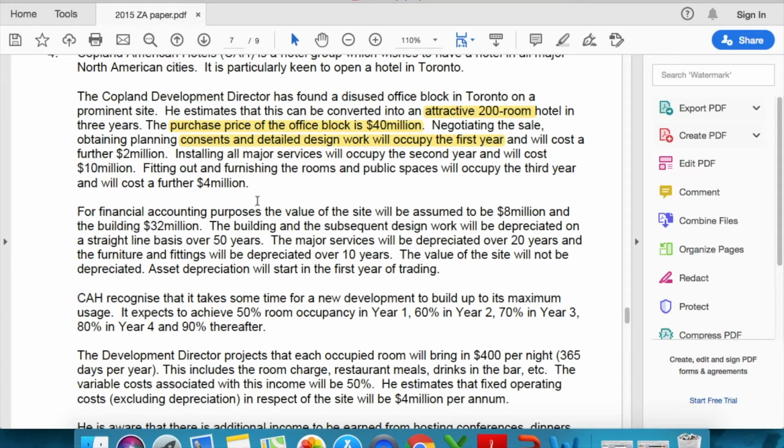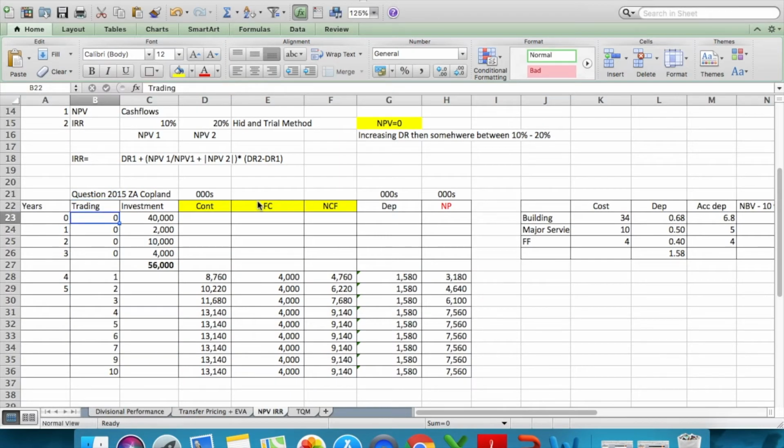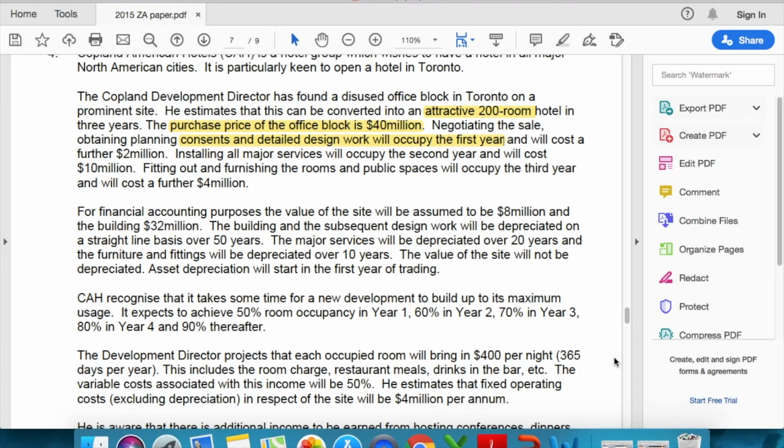So basically, the biggest trick, or you could say the technicality of this question, is that usually your investment in NPV questions starts with year 0, and then year 1 starts with the year of trading. In this scenario, the whole of the investment is divided into 3 years.